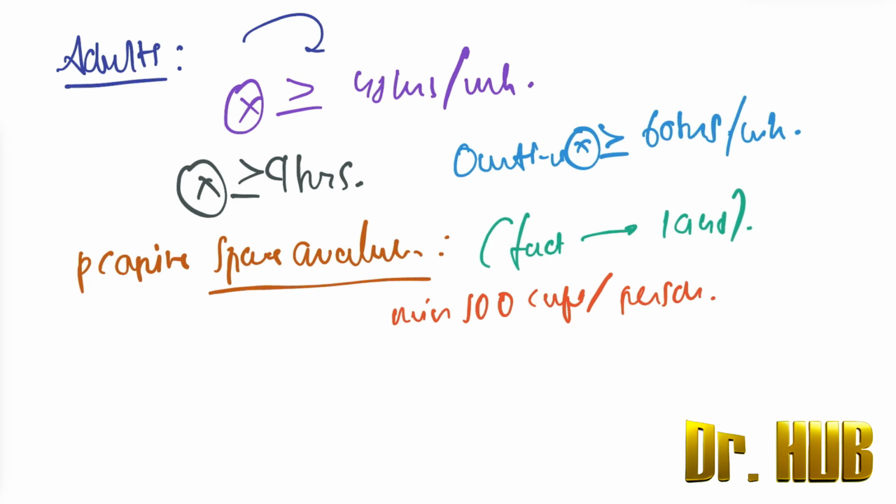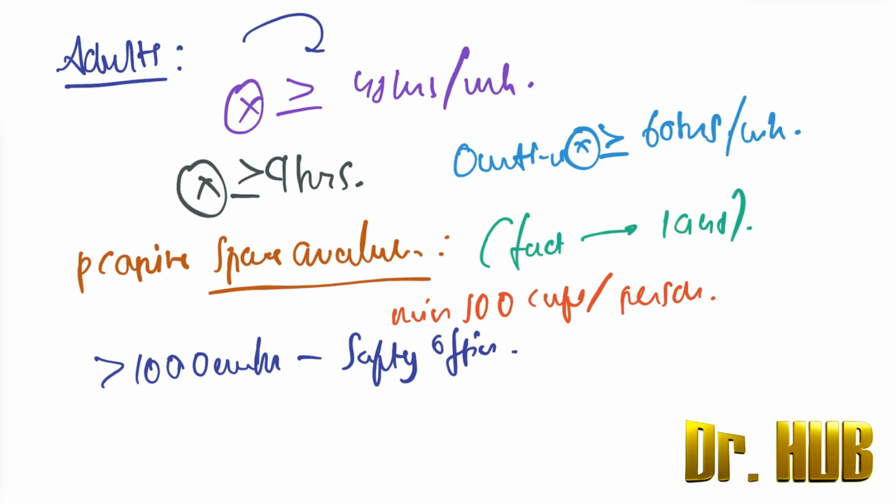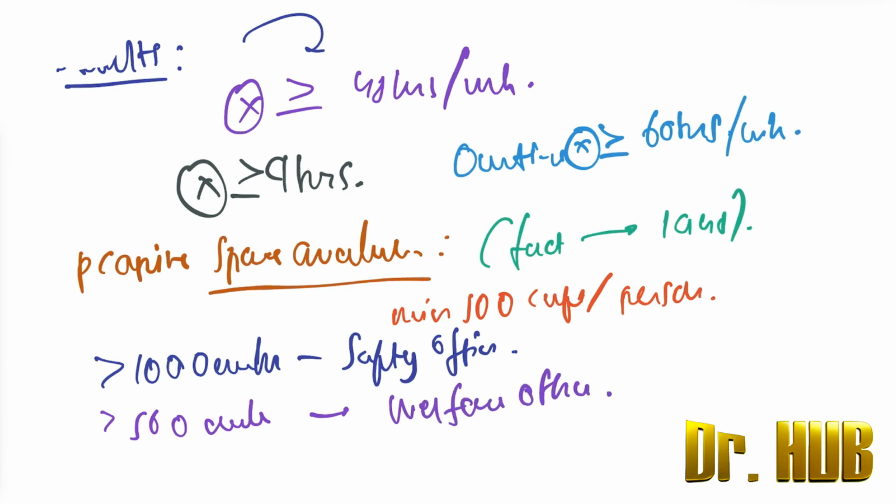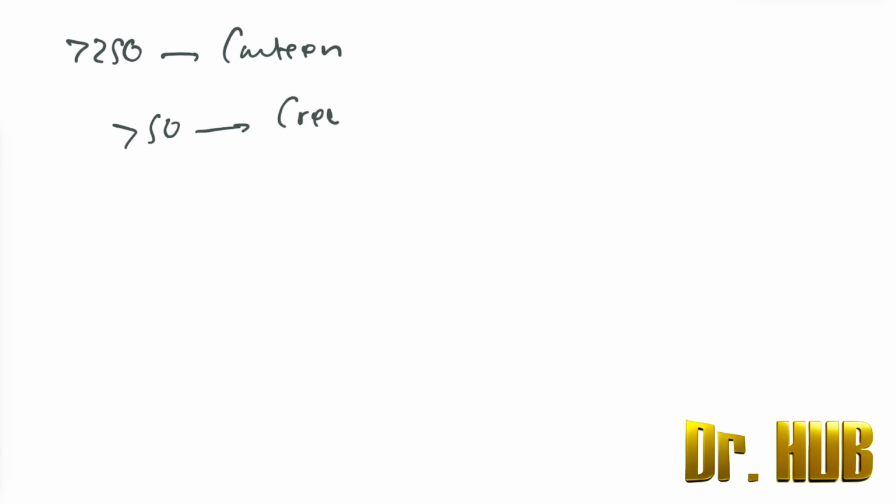Then the safety and welfare measures include the provisions of the following. Where there are greater than 1000 workers, there is a safety officer. Next, greater than 500 workers, you need to have a welfare officer. In case it is greater than 250, then comes the presence of a canteen. Greater than 50 employees, there is a creche.